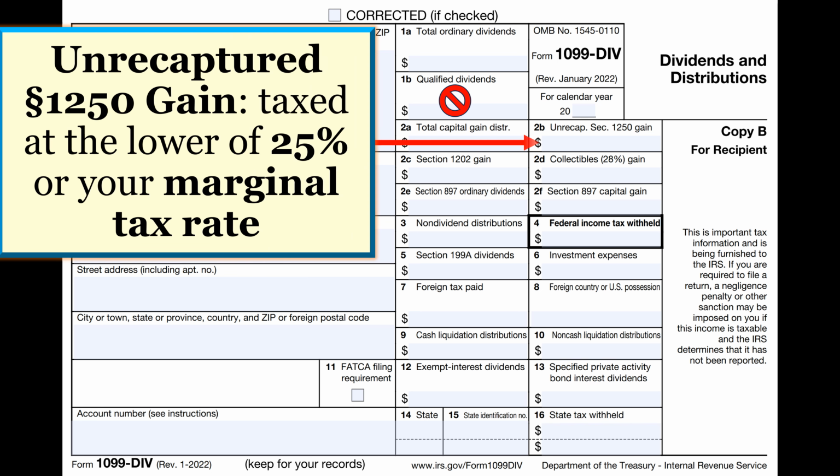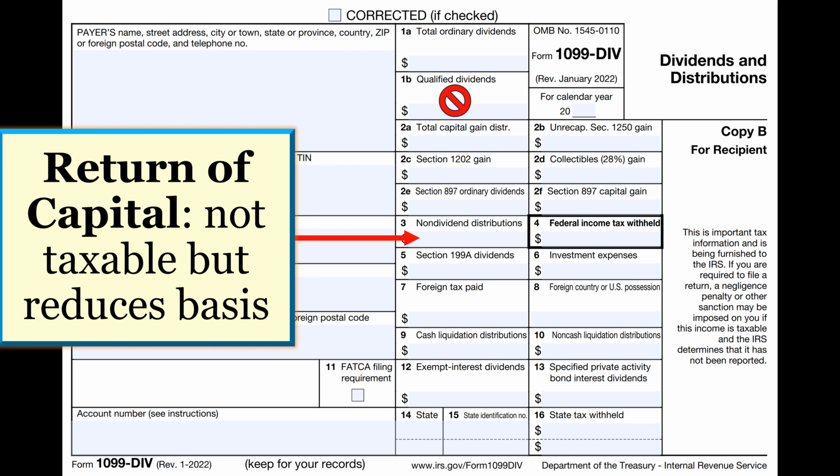Some of those capital gains may be Section 1250 gains, which are taxed at the lower rate of 25% or your marginal tax bracket. There is no distinction between short-term and long-term Section 1250 gains. These gains result from the recapture of depreciation that was claimed on sold property. So you will gain some additional benefit if your marginal tax bracket exceeds 25%. Otherwise, it will be taxed as ordinary income. Any portion of the distribution that was a return of capital will be reported in Box 3, non-dividend distributions.